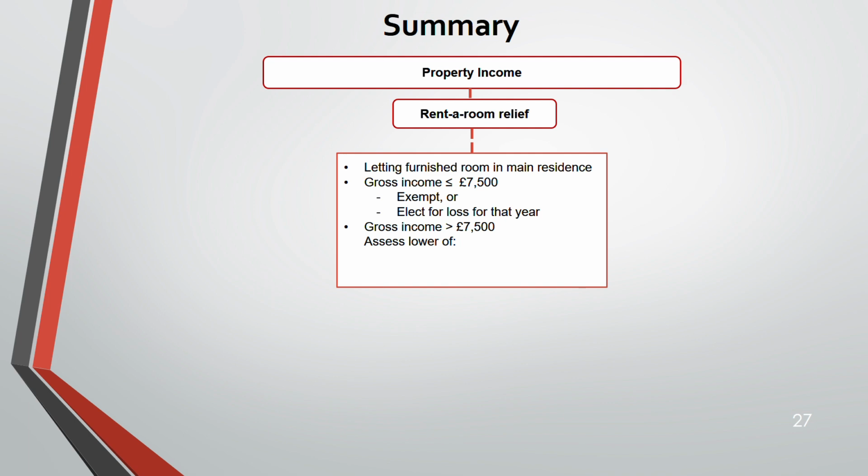So it is better to be assessed on the lower of the two. Whichever is giving a lower figure, you choose that one. Normal rental income means you take the income, deduct the expenses, deduct the furniture relief or replacement furniture relief, or rent less than 7,500. That means tax on the excess, anything more than 7,500, let's say 9,000. So 9,000 minus 7,500.